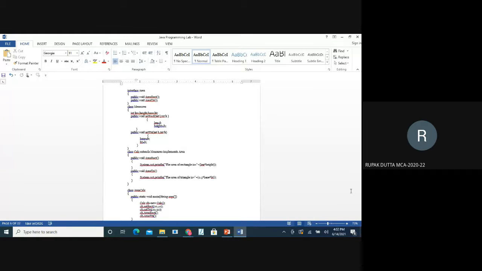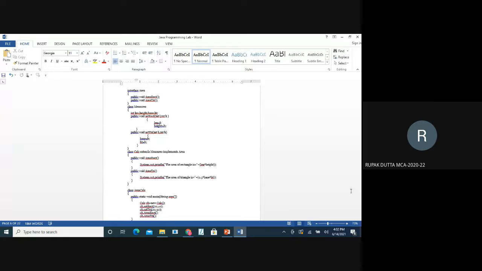Then we come to the class Measures. We declare the variables of it, and we also define a method in which we assign L as len and h as the height. Then we define another method for the triangle. We define int b and int h, which are base and height.